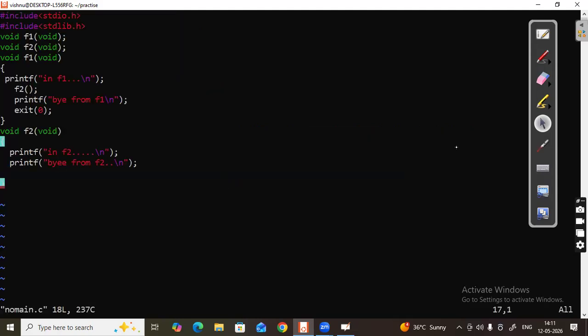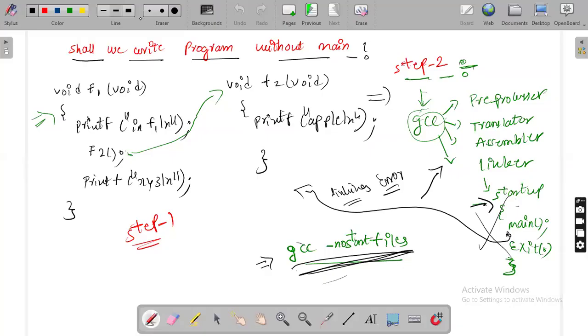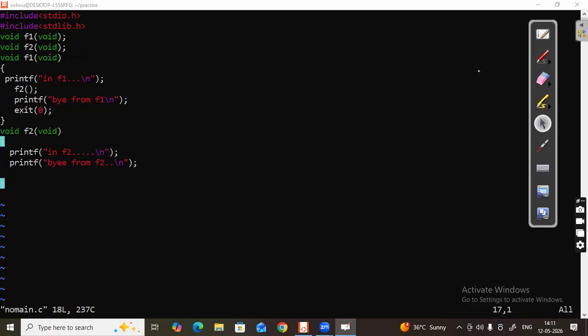So the default entry starts from this definition. This is the meaning.